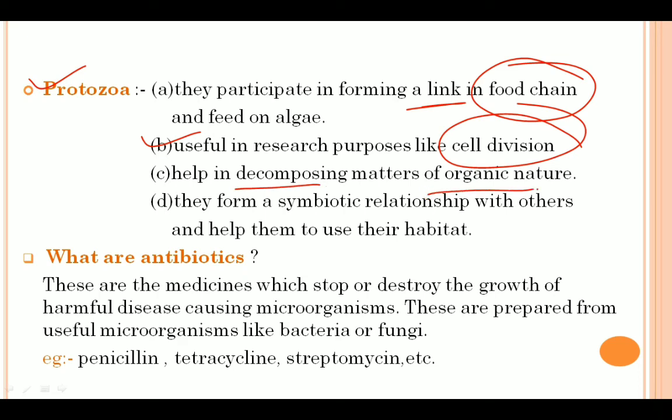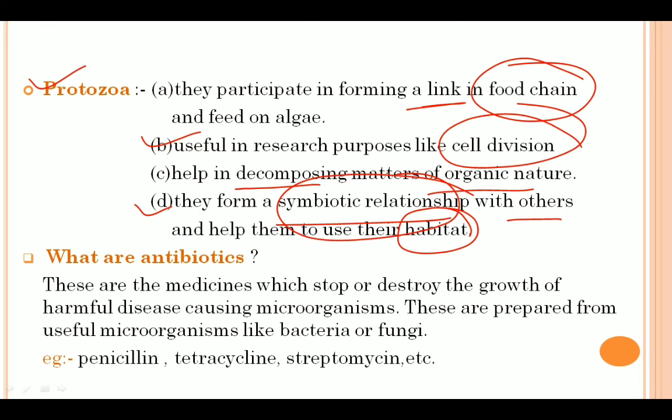Organic matter can be anything which is obtained from nature, right? And also protozoa form symbiotic relationships with other microorganisms and help them make their habitat. Now symbiotic relationship means a relationship in which two microorganisms live together and mutually benefit each other, right?